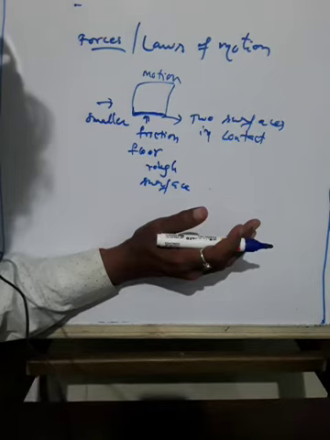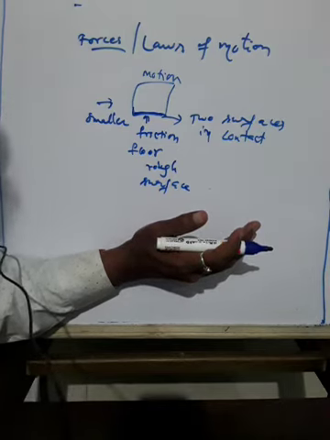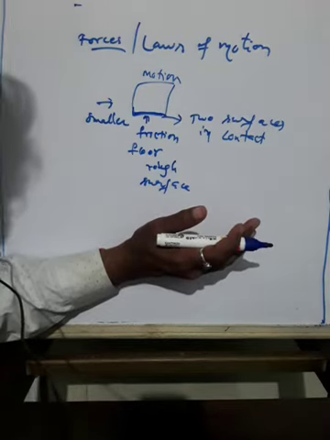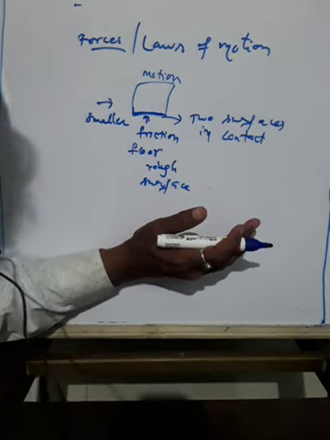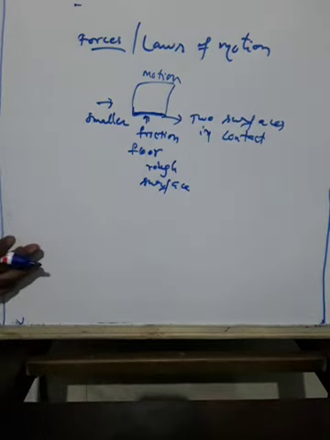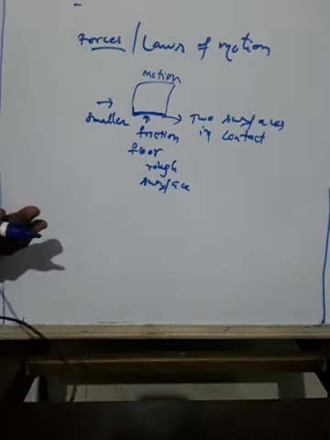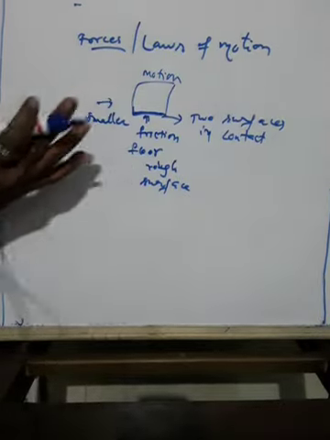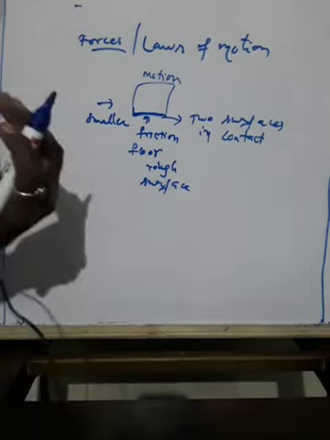The children push the box harder, but the box still does not move. Here, what happens? Still, they are pushing harder, but the box will not move. This is because the friction force still balances the pushing force. So again, what happens? Friction force is balancing the pushing force. That's why, when they are balanced, it will not move.